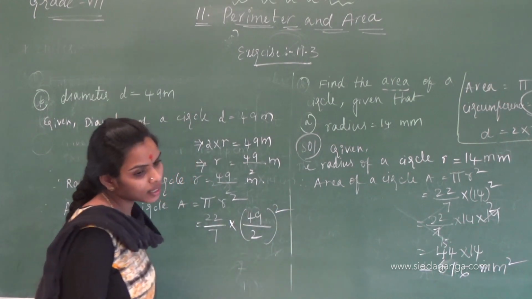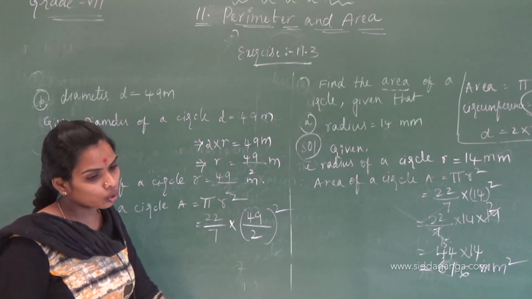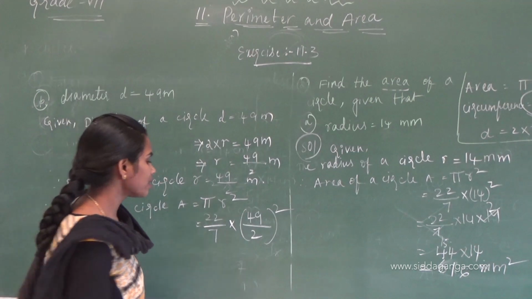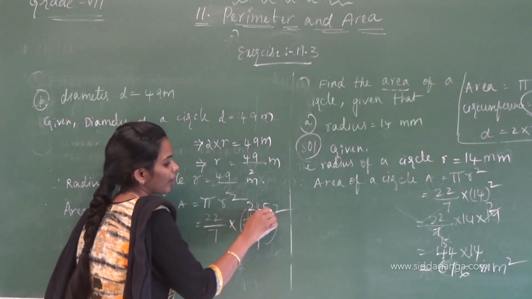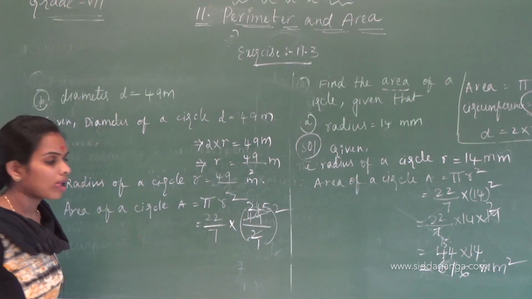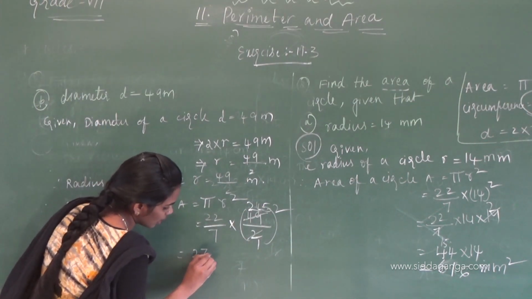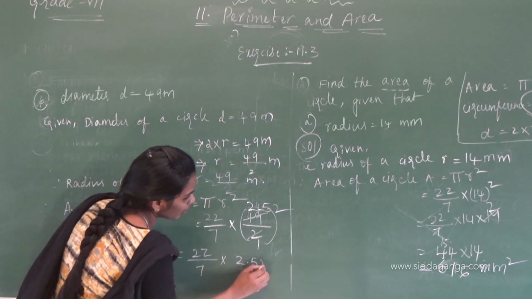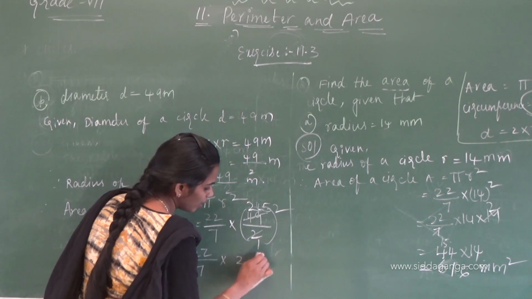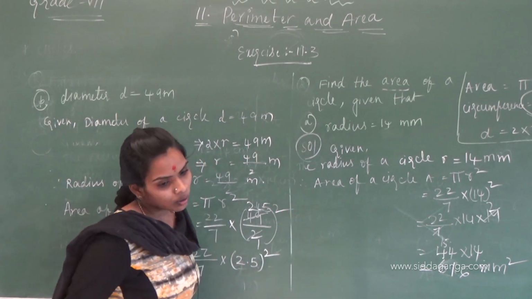If you cancel this, 1s are 2s are 4s are, 0.5. So 22 by 7 into 24.5 whole square.